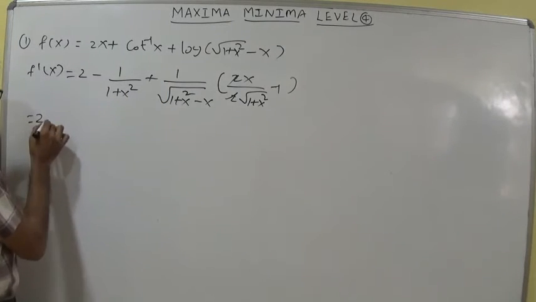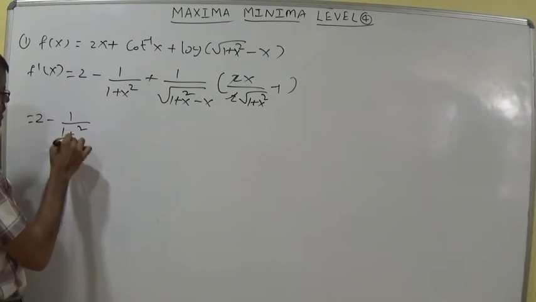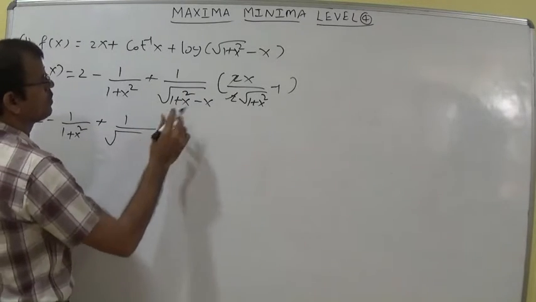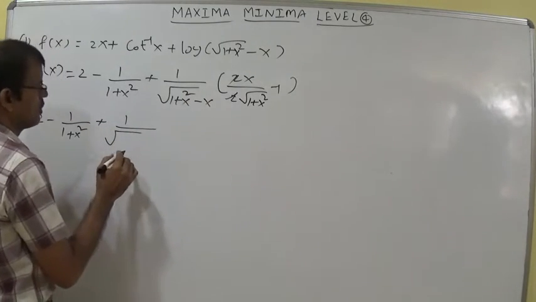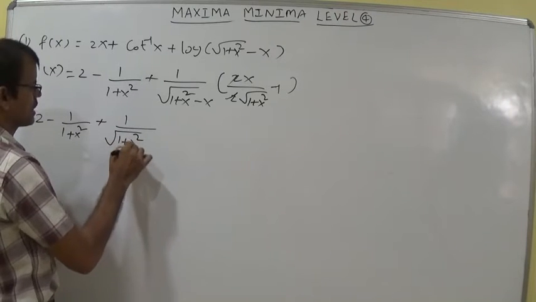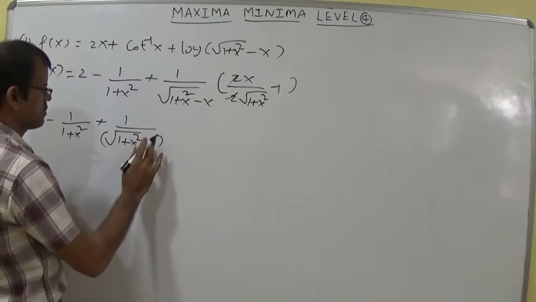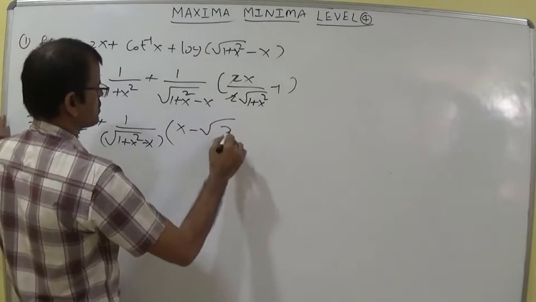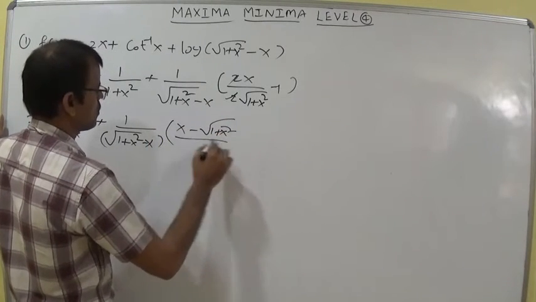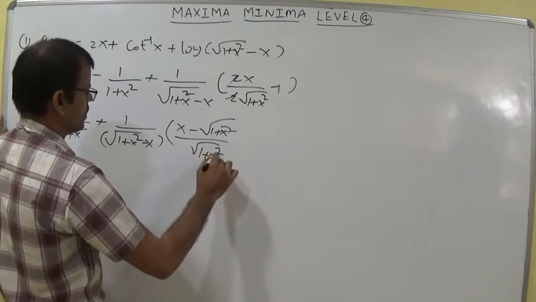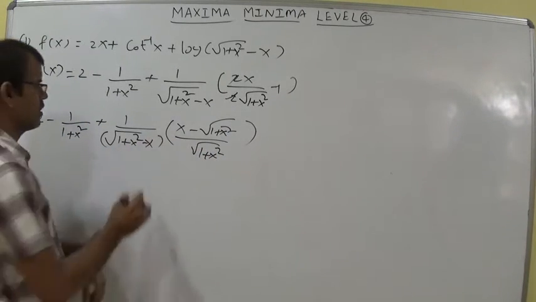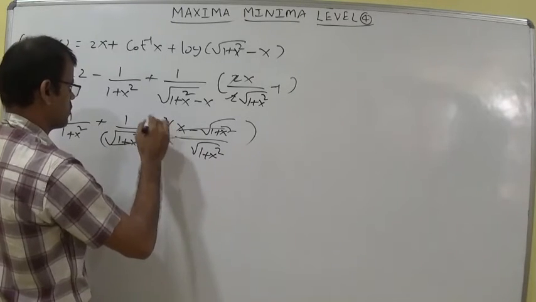That is equal to 2 minus 1 by 1 plus x square plus 1 by root of 1 plus x square minus x into, take an LCM here, x minus root of 1 plus x square whole by root of 1 plus x square. You can understand that this will divide the numerator in minus 1 times.